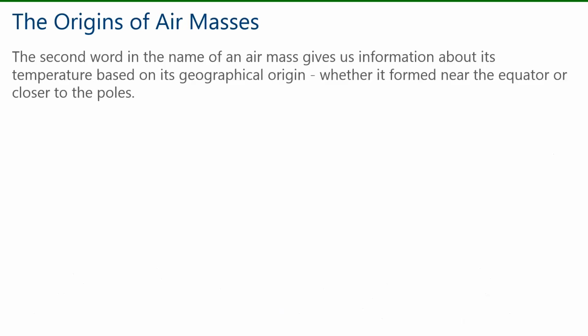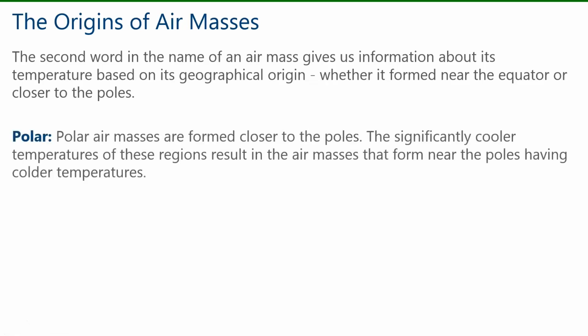The second word in the name of an air mass gives us information about its temperature based on its geographical origin, whether it is formed near the equator or closer to the poles. When you see the word polar in the name of an air mass, polar air masses are formed closer to the poles.